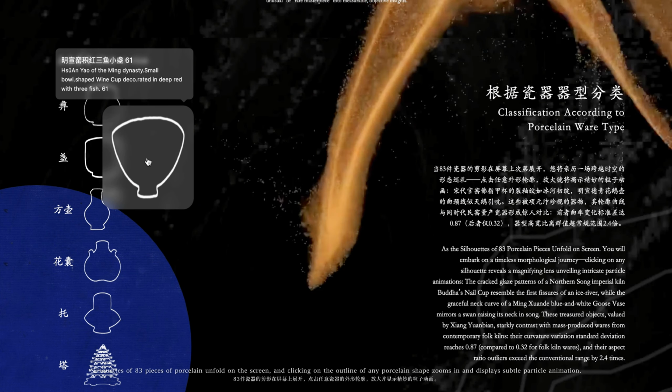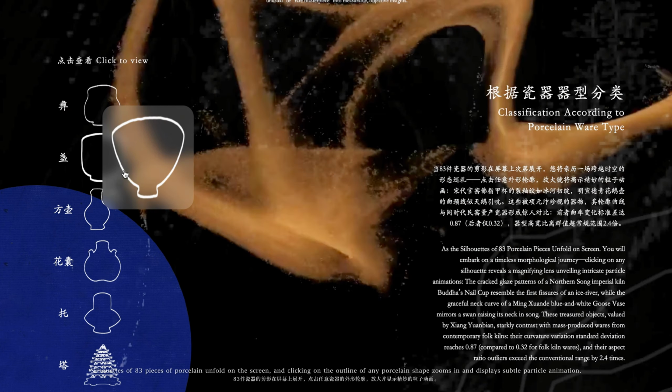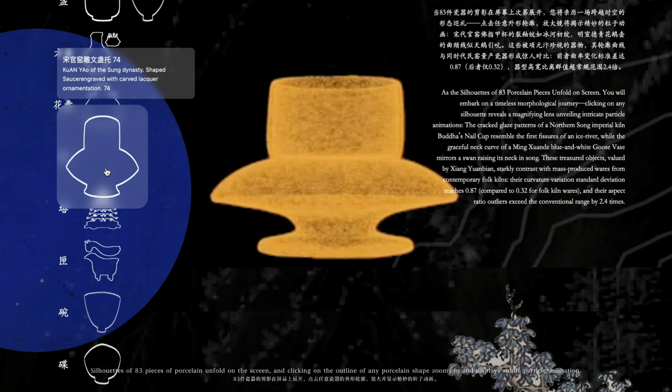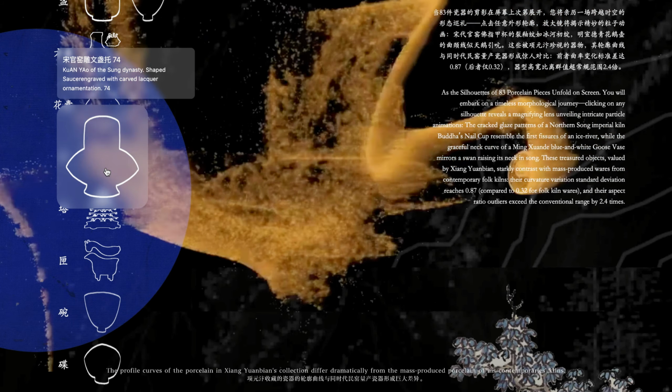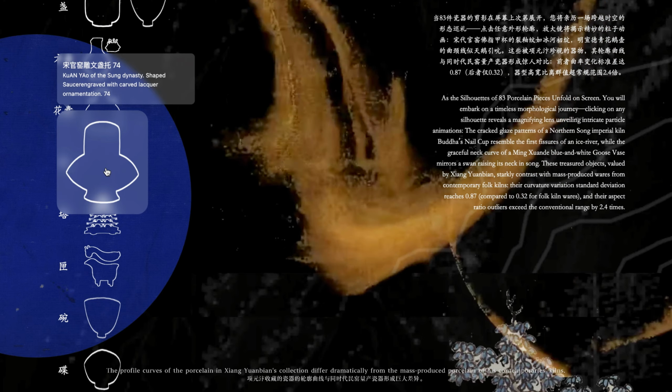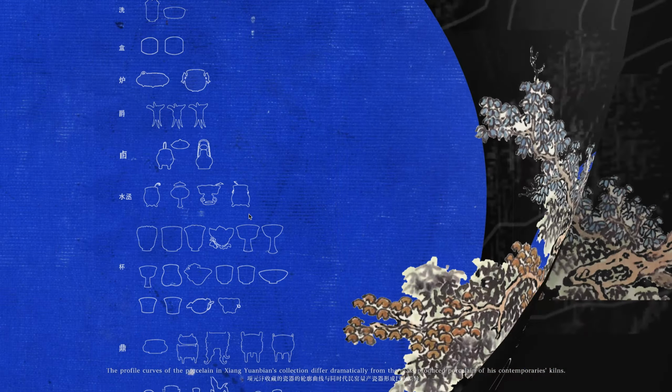Silhouettes of 83 pieces of porcelain unfold on the screen, and clicking on the outline of any porcelain shape zooms in and displays subtle particle animation. The profile curves of the porcelain in Xiang Yuanbian's collection differ dramatically from the mass-produced porcelain of his contemporaries' kilns.